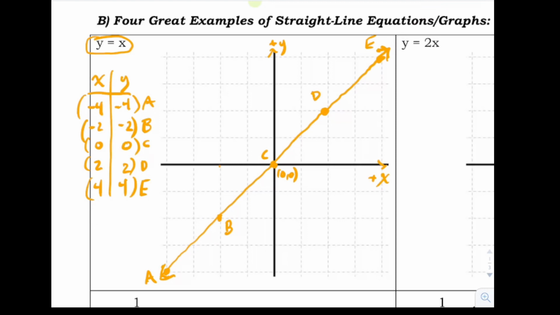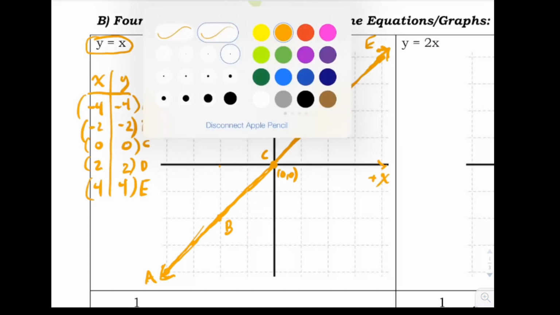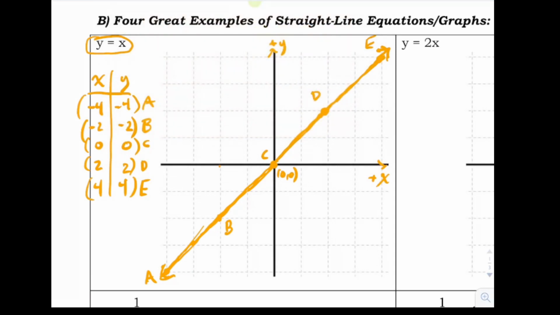And by the way, this habit, what do you want to call it? This practice of joining the points into a straight line, that's got a lot of meaning to it. Why do we join the points with a straight line? It's out of recognition that these are not the only 5 points on the line, right? You could plug in x equals 1 and you will get y equals 1. You could plug in x equals 1.5 and get y equals 1.5.